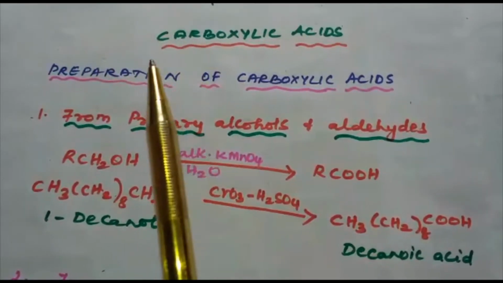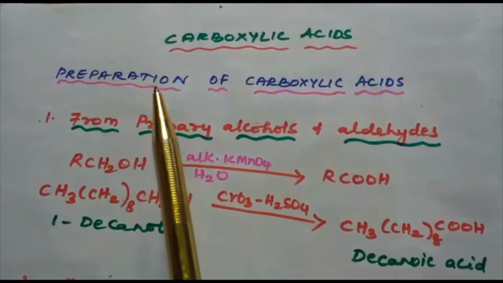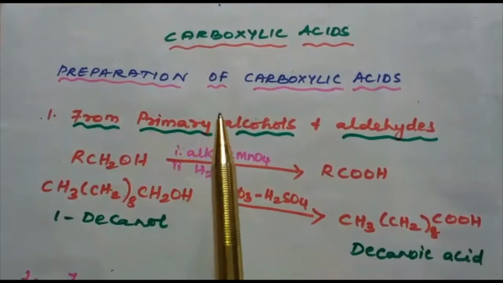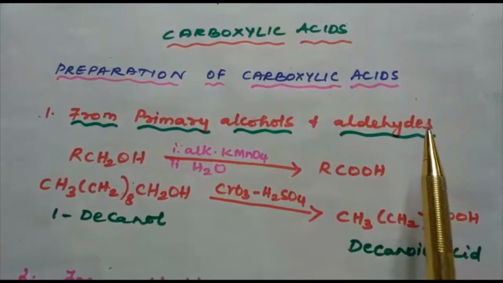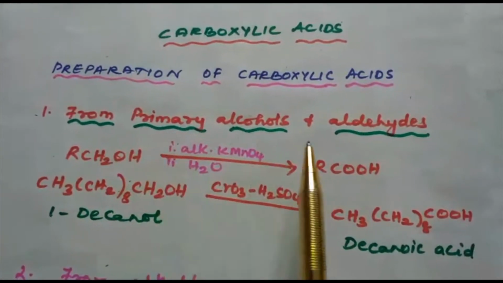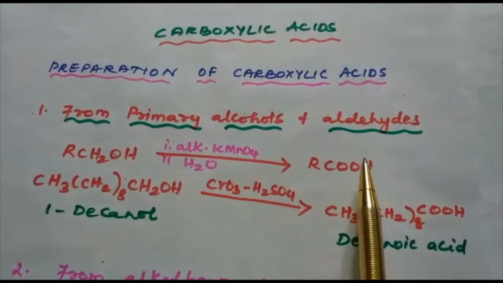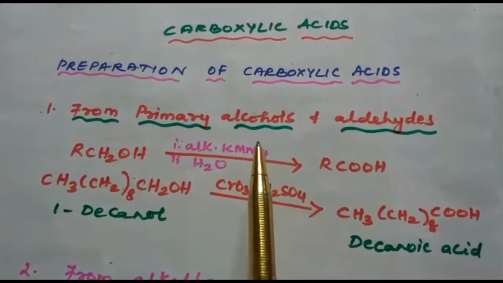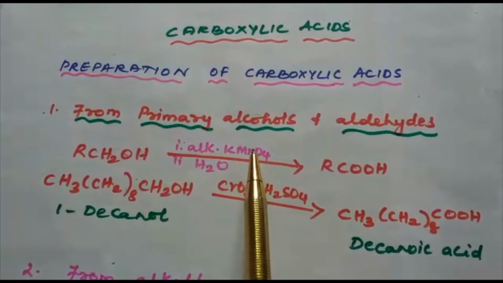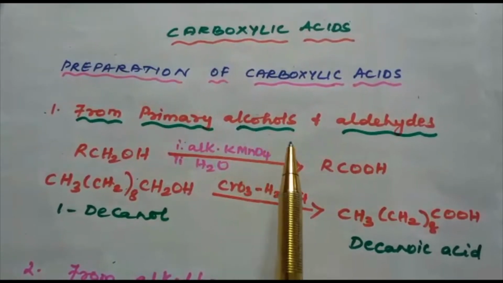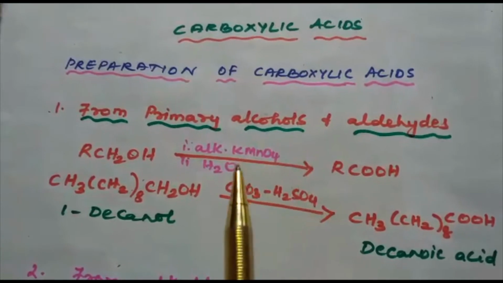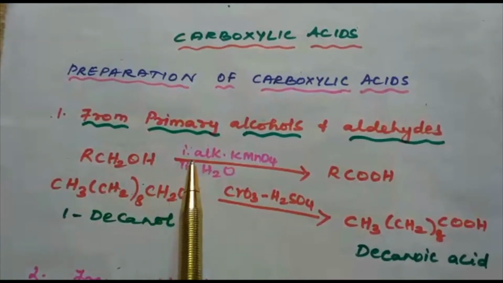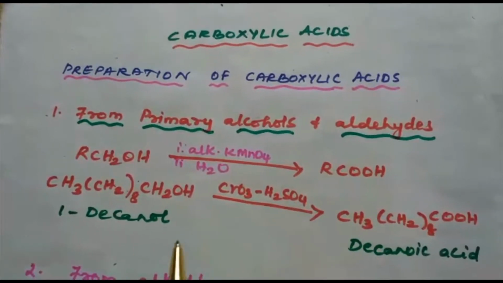In this segment, I will be discussing a few important methods of preparation of carboxylic acids. First one is from primary alcohols and aldehydes. Primary alcohols are readily oxidized to carboxylic acids with common oxidizing agents such as potassium permanganate in acidic, alkaline and neutral media, or by potassium dichromate and chromium trioxide in acidic media. So primary alcohol getting oxidized to carboxylic acid.